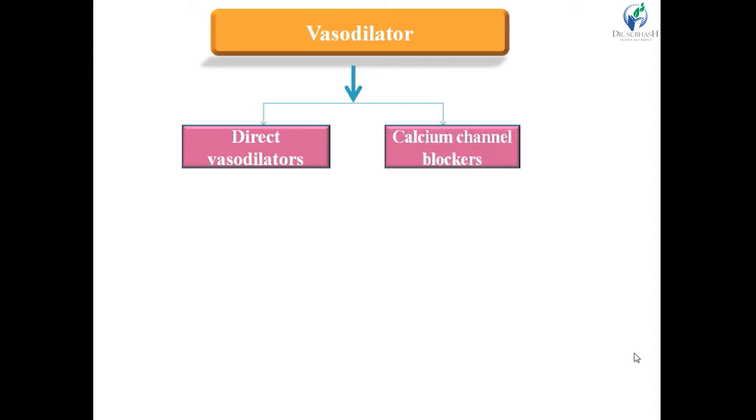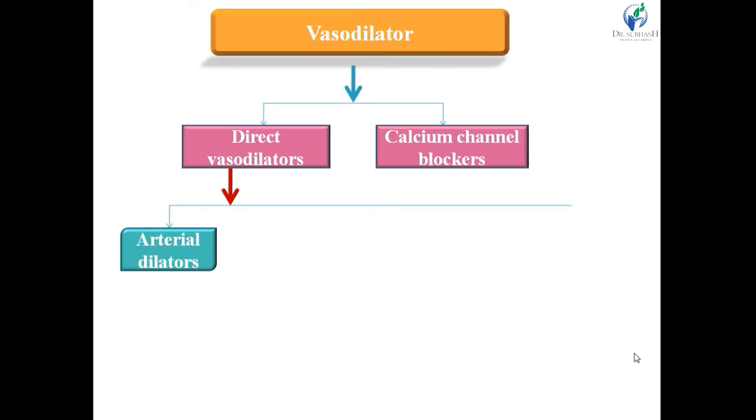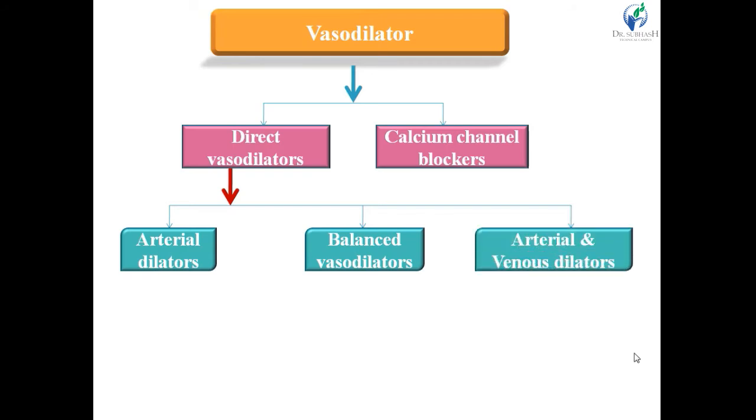Now just revise the subclasses of the vasodilator class. Vasodilators can be classified into two main classes: direct vasodilators, and second, calcium channel blockers. Direct vasodilators are again classified into three main classes. First one is arterial dilators, second one is balanced vasodilators, and third one is arterial and venous dilators.